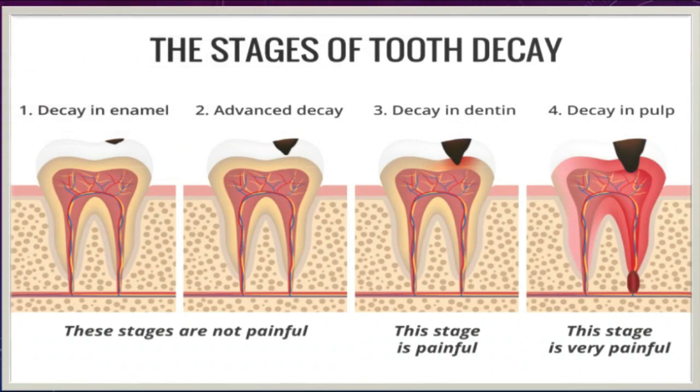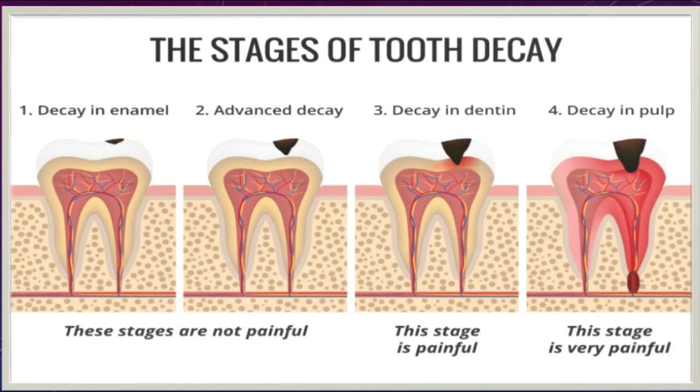Students, as you can see here in this slide, these are the basic stages of tooth decay. Student, once the food is stuck in your tooth and if you don't brush your teeth properly, then harmful bacteria begin to grow and cause softening of your tooth enamel. As you can see here in the first stage, this one is the food that is stuck in the tooth.